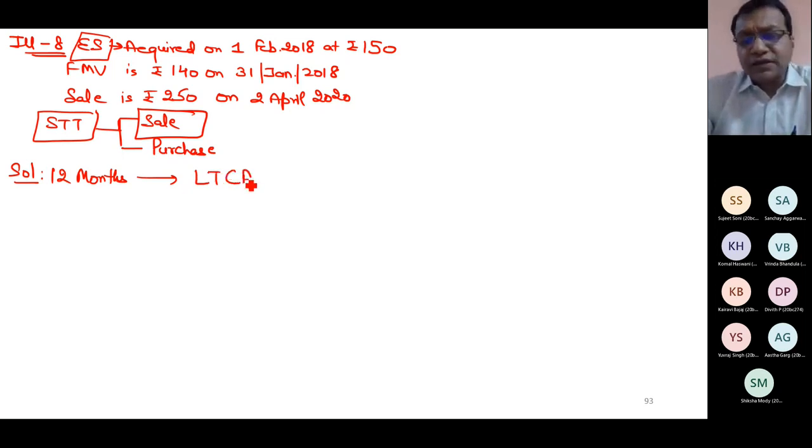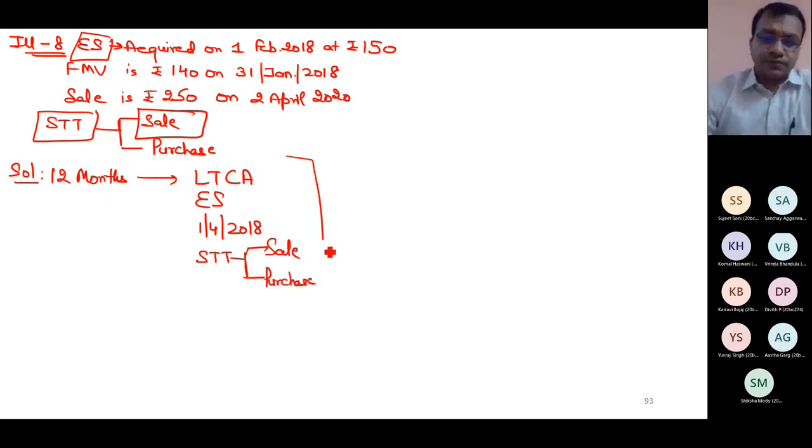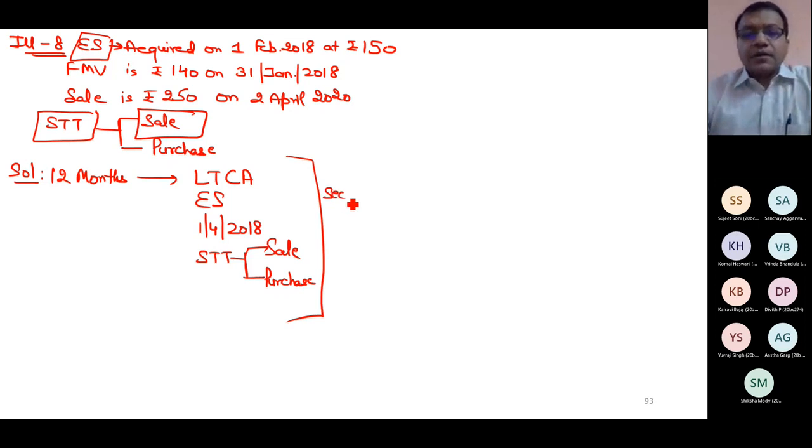Now you start thinking in terms of section 112A because these are equity shares. Is the transaction of sale on or after 1st Feb 2018? Yes. Is STT paid at the time of sale and purchase? Yes. Is 112A applicable? Yes. No problem. 112A applicable.